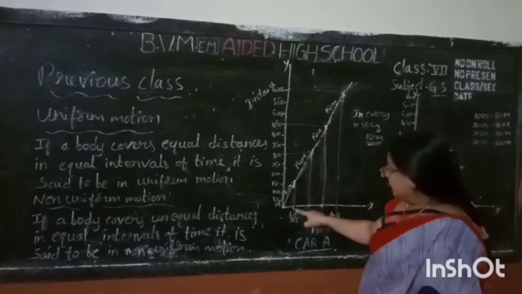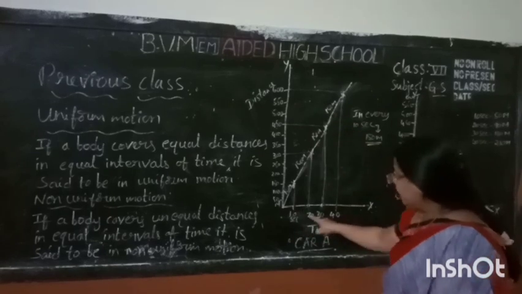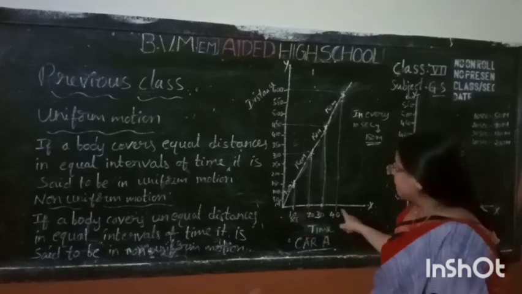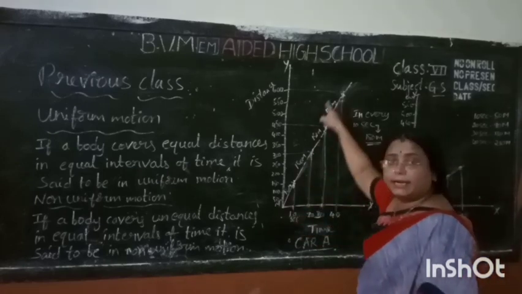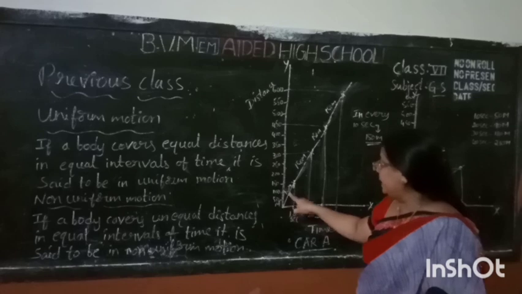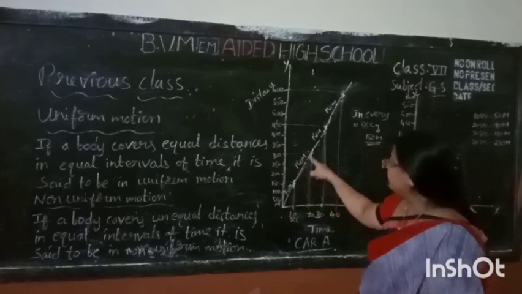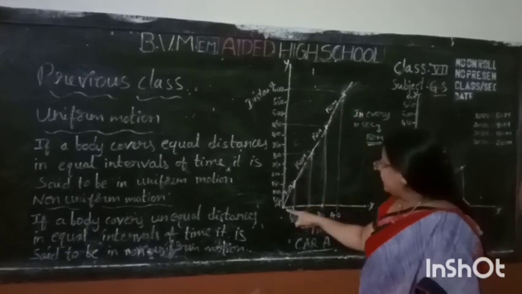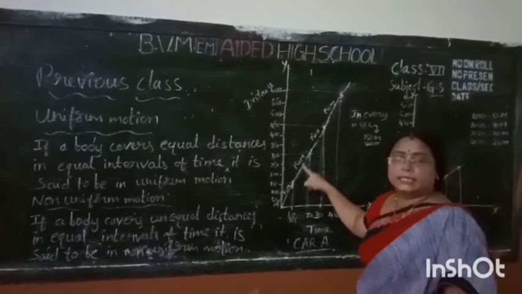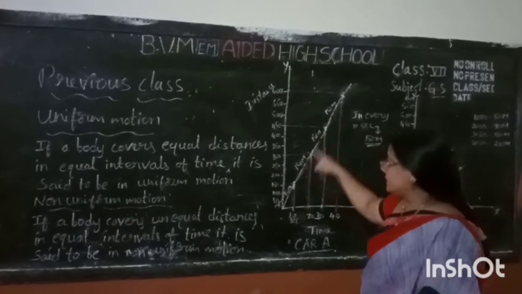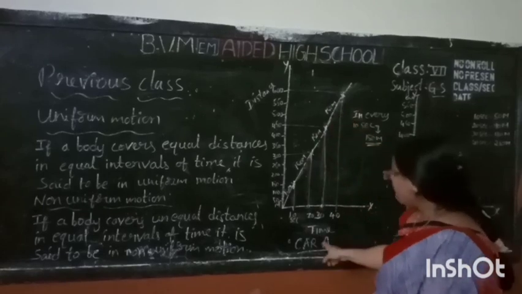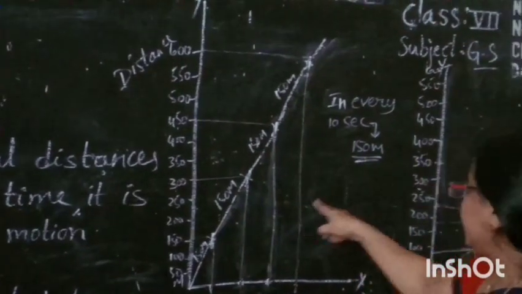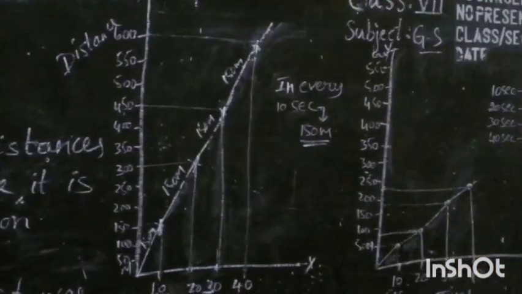Okay? In equal intervals of time, 10, 20, 30, 40, it travelled equal distances: 150 and again 150, 150 and again 150. So it travelled equal distances. So car A is in uniform motion. Do you understand? Next, we go to car B.